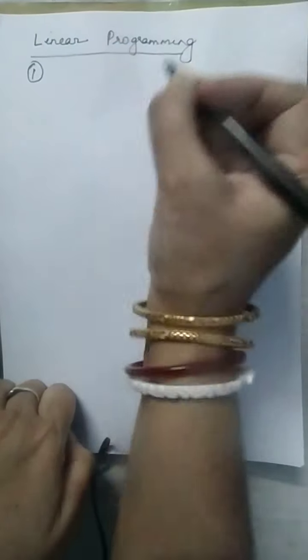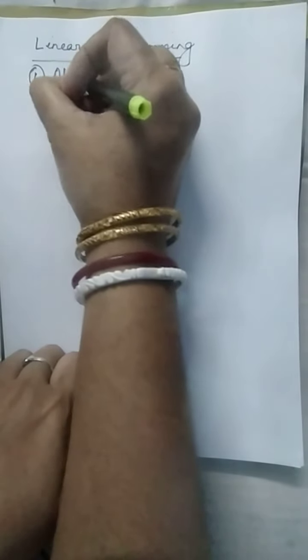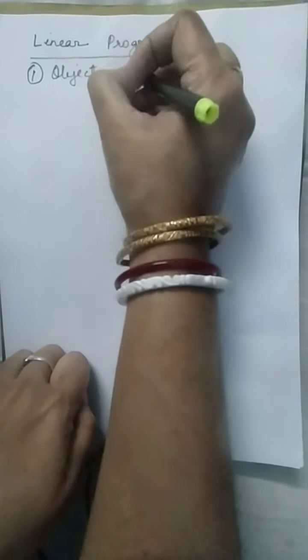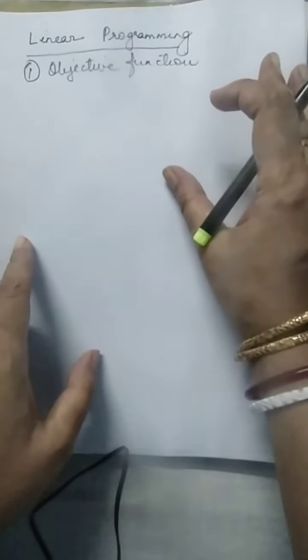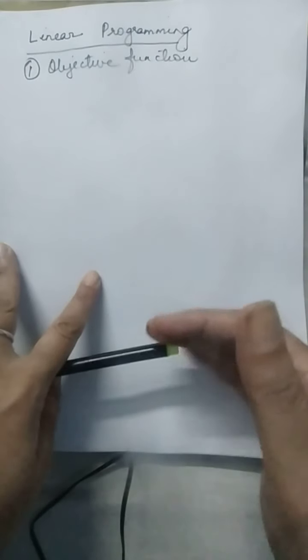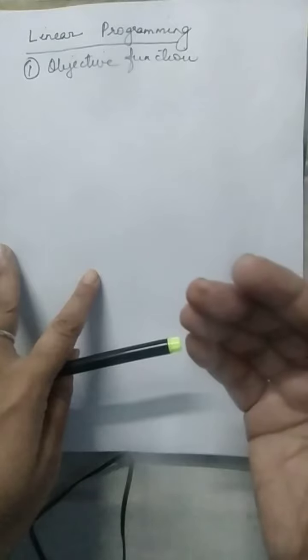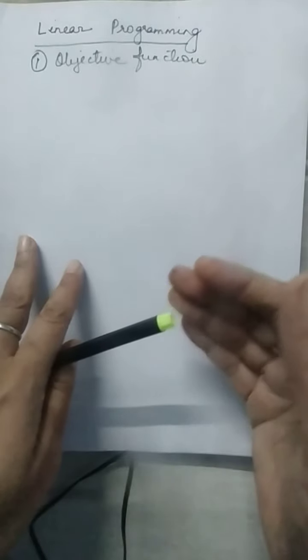Now, linear programming being a tool of optimization, we have to understand where we can apply this linear programming concept. So, if I try to define linear programming, there are certain aspects that must be available before linear programming can be applied. Number one is that there must be an objective function. What exactly do I mean when I talk of an objective function being present? What I basically mean is that I must have some objective that I am trying to find the solution for.